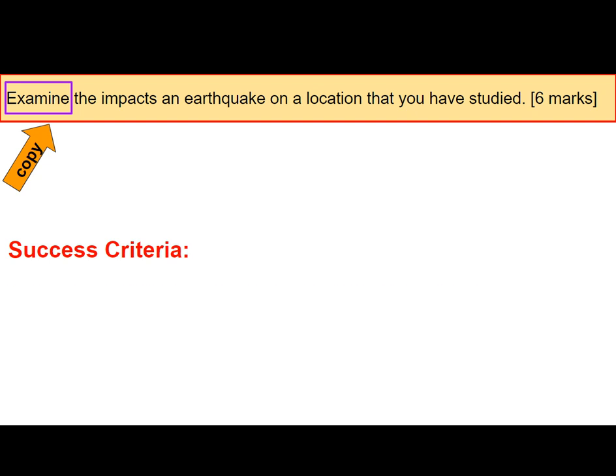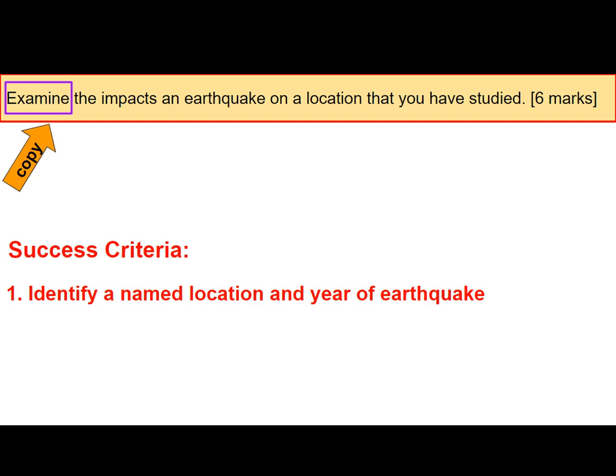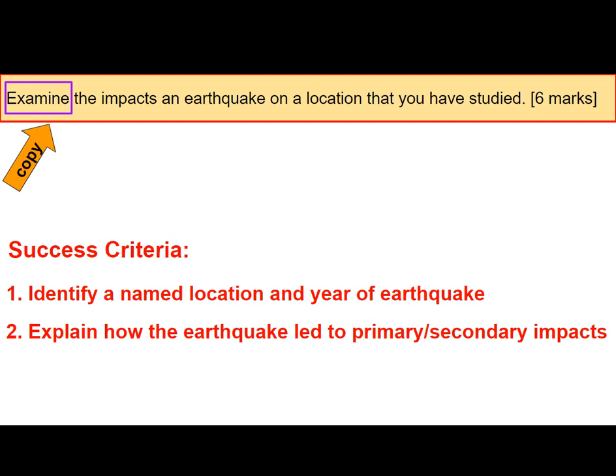The first thing you'll need to do is identify a named location and the year of the earthquake. So Nepal 2015, and you're looking at the Eurasian and the Indian plate boundary that were colliding at a collision plate boundary. Number 2 is you have to explain how the earthquake led to the primary and secondary impacts, thinking about primary impacts like the landslides that were happening directly as a result of the tremors of the earthquake, which hit 7.6 on the Richter scale.